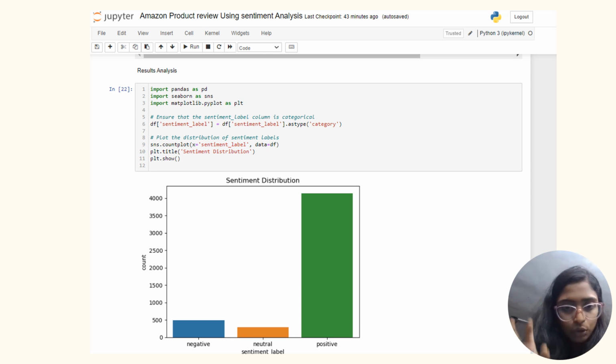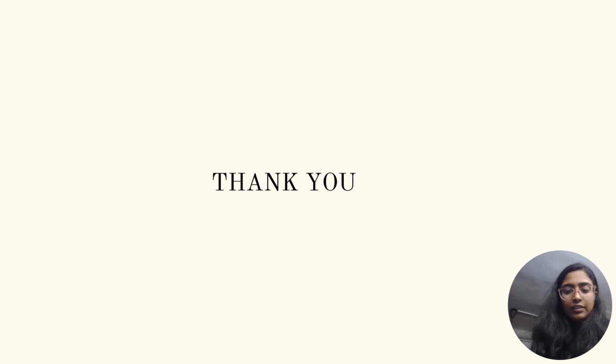Here you can see that out of all, 500 are negative, 250 are neutral, and 4000 are positive. Most of the Amazon product reviews we got are positive, like many people liked it, and fewer people gave neutral reviews. And 500 negative is very few compared to the number of positive. So this is how sentiment analysis works. It will classify whether a text is positive, negative, or neutral. We'll use various techniques for this. And thank you so much.